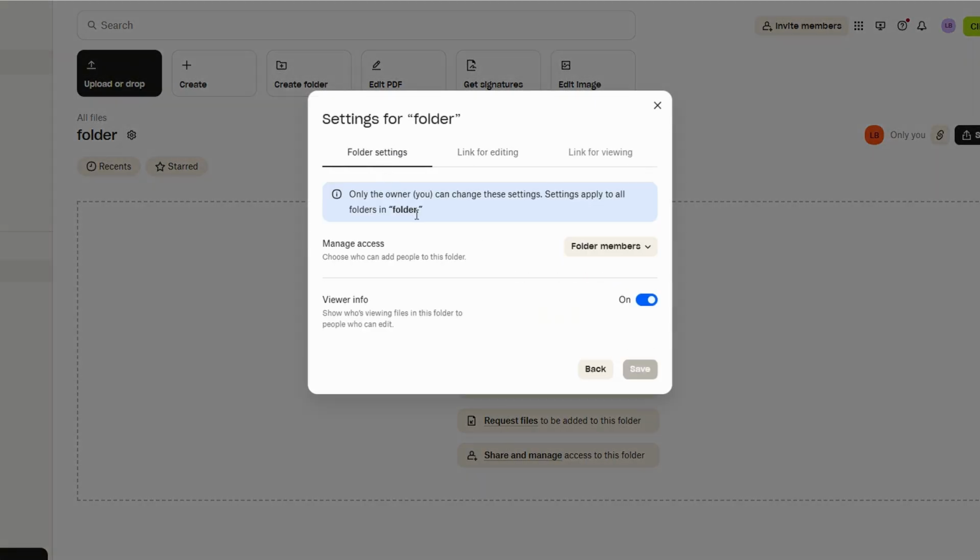If you're using a premium package, look for options that allow you to set a password. You'll find settings to generate a password for both editing and viewing the folder. Create and save your password.